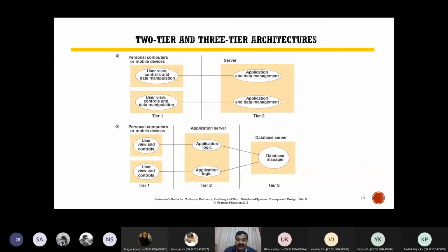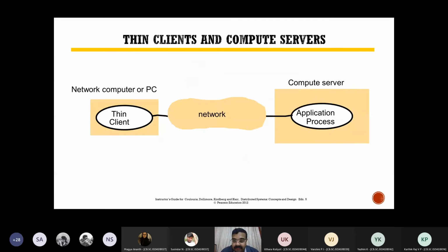I come to this. Now coming to the thin client. We know cloud can provide for a thin client. Thin client is very advantageous because it reduces the cost of everything. In a thin client, you don't need much hardware, you don't need much storage, you don't need much software.